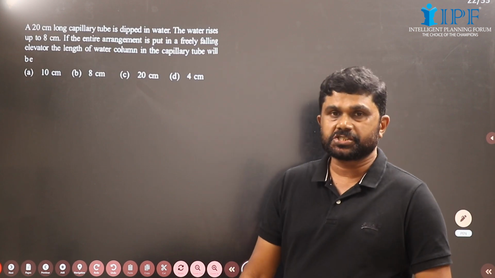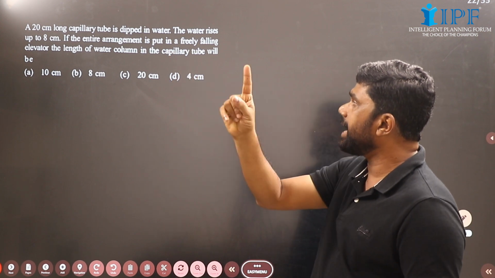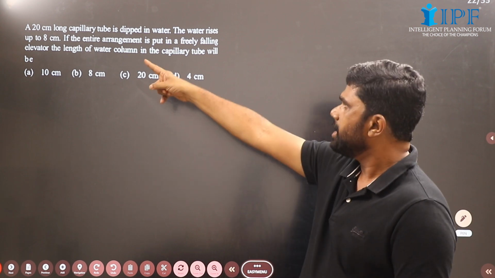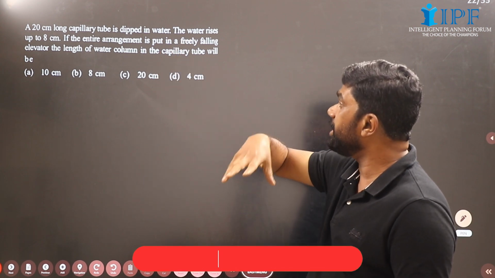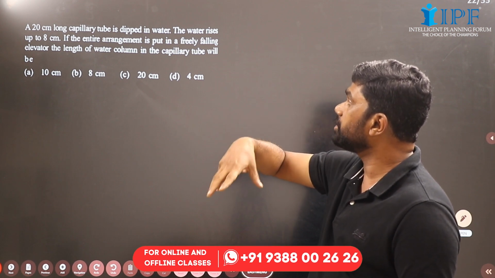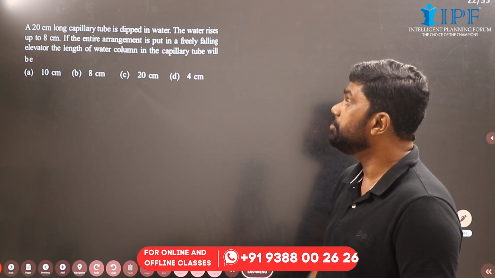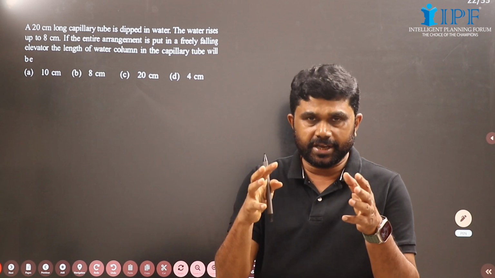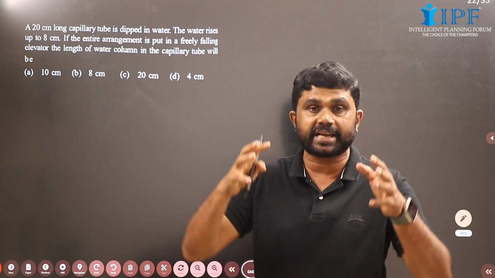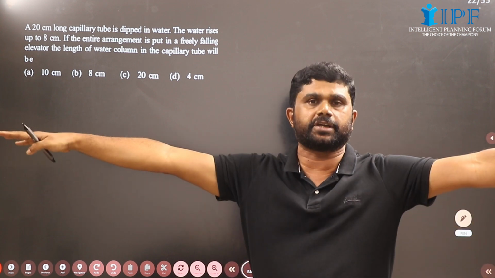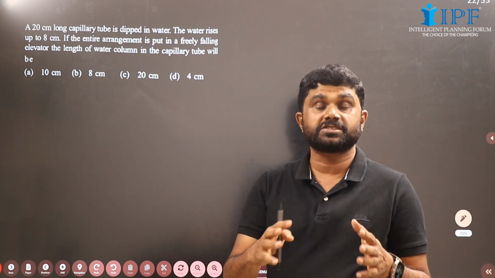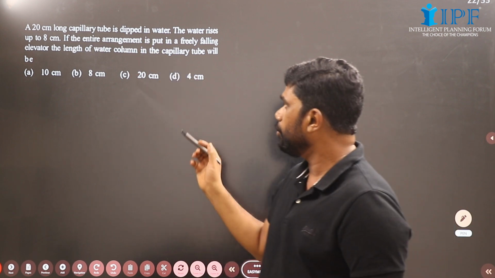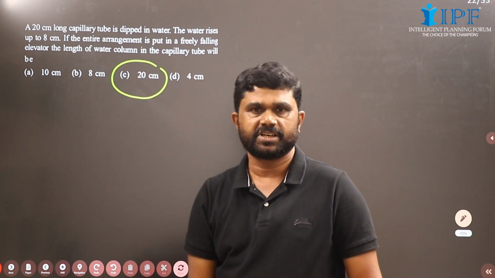Now let's try a question. A 20 centimeter long capillary tube is dipped in water. The water rises up to 8 centimeter. If the entire arrangement is put in a freely falling elevator, the length of the water column in the capillary tube will be? What I have told you: if the system is kept in space in which there is no gravity, the liquid will rise up to the brim of the tube. Here we have a 20 centimeter long capillary tube, so it will be up to 20 centimeter, right?